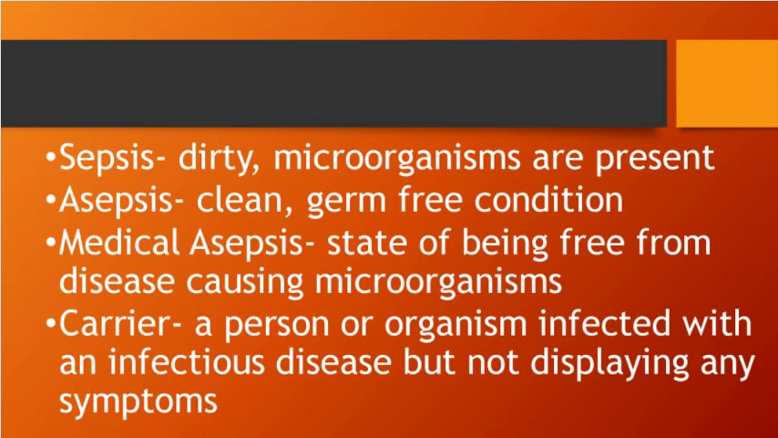And then a carrier is a person or an organism infected with an infectious disease but not displaying any symptoms. A perfect example of this would be a person that has COVID. It is known that people can be a carrier of COVID because they have it in them, but they're not showing any symptoms. They're asymptomatic. Symptomatic means you're showing signs and symptoms. Asymptomatic means you're without signs and symptoms. See how that works? So these people can actually spread disease to other people. Even though they're not showing any signs and symptoms themselves, they can pass the disease on to somebody else, and then that person may show symptoms.